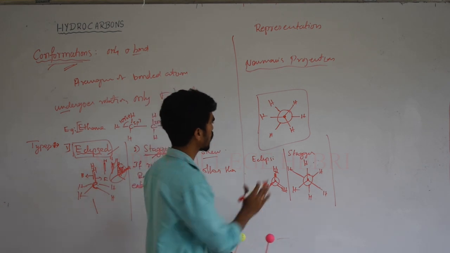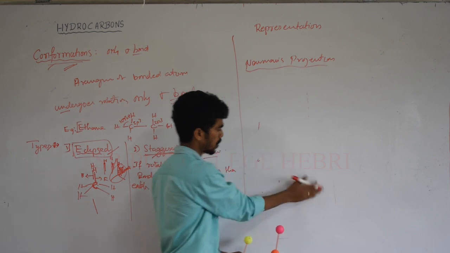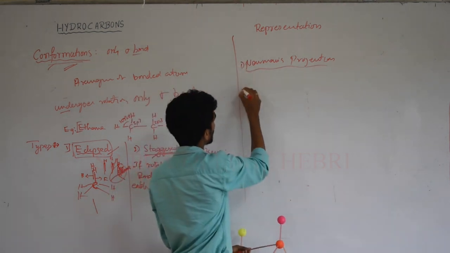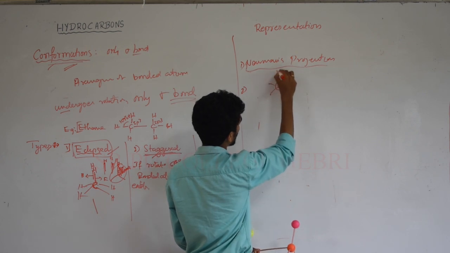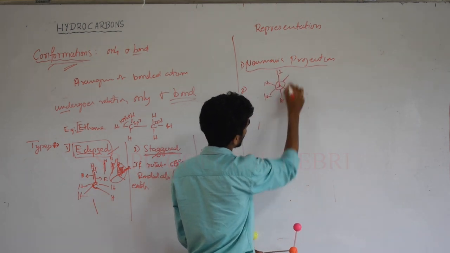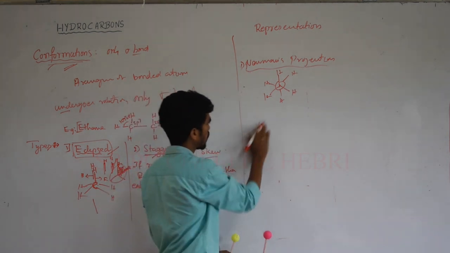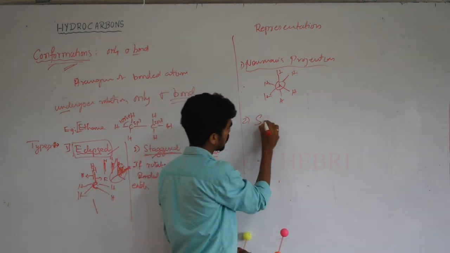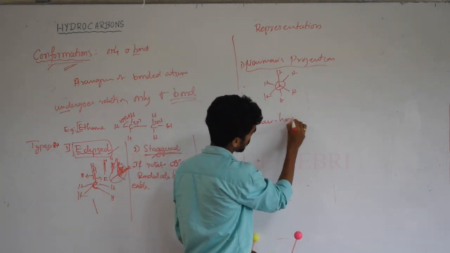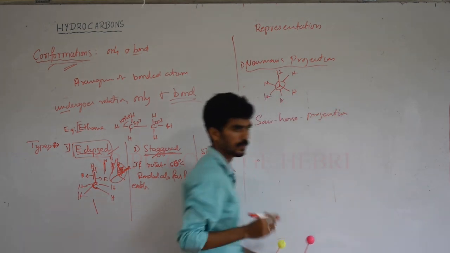Okay, let me see one more type of projection, that is the sawhorse projection. The first type, Newman's projection, has the front carbon and back carbon with the bonded hydrogen atoms. Not only hydrogen, you can take any bonded atoms on the C-C sigma bond. The second type of representation is the sawhorse projection.